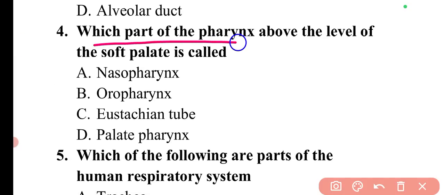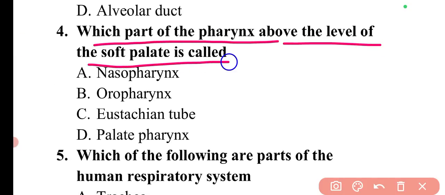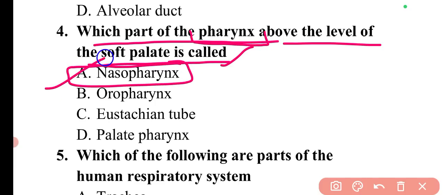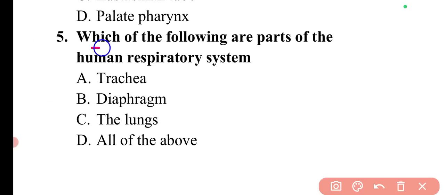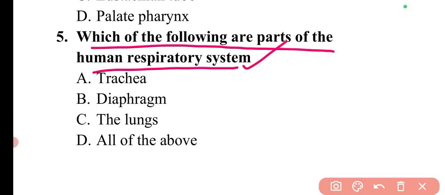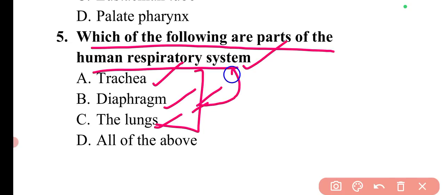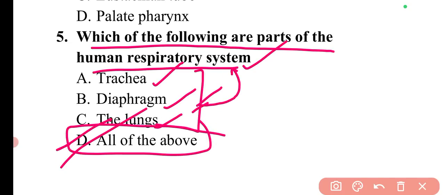Next question is, which part of the pharynx above the level of soft palate is called? So the part of the pharynx above the level of soft palate is known as nasopharynx. So here option A will be the correct answer. Next question is, which of the following are parts of the human respiratory system? So the parts of human respiratory system includes trachea, diaphragm, lungs. These all come under the parts of respiratory system. So here option D, all of the above will be the correct answer.